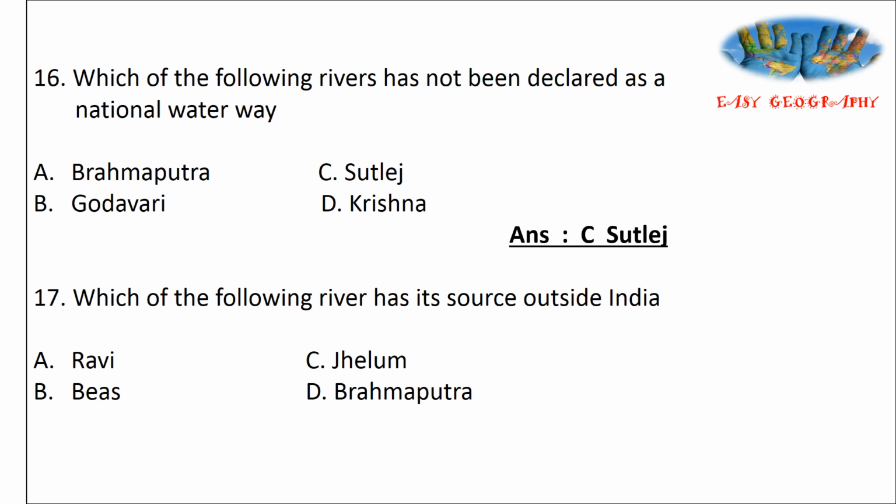Then next one, which of the following rivers has its source outside India? Ravi, Beas, Jhelum and Brahmaputra. Originating outside India, it is Brahmaputra. The originating place is in Tibet.